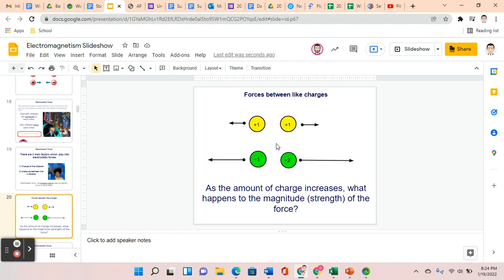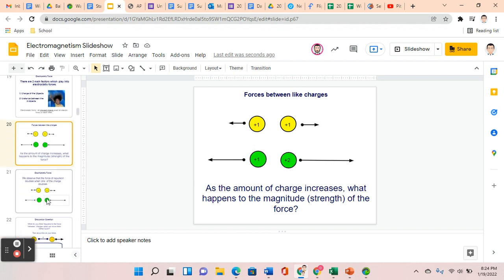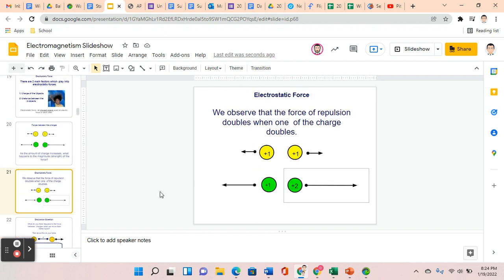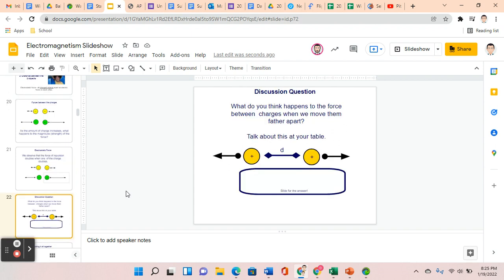But what we see on this particular slide is that because we increased the charge on this one, the electrostatic force, or strength of that force, increases, which is why these arrow lines or vector lines are longer. So this slide is once again saying that we observe the force of repulsion doubles when one of the charges doubles.